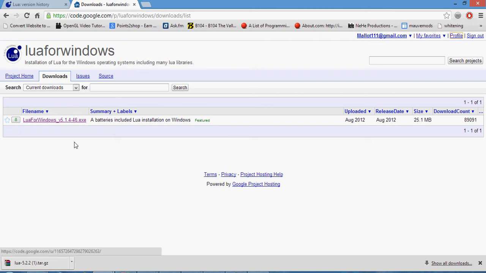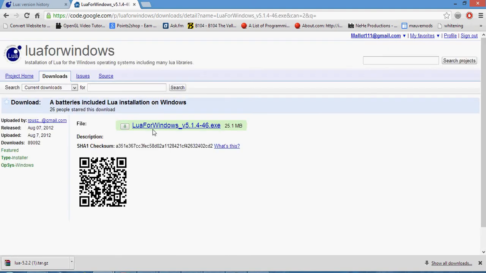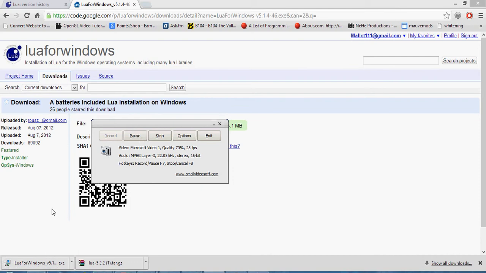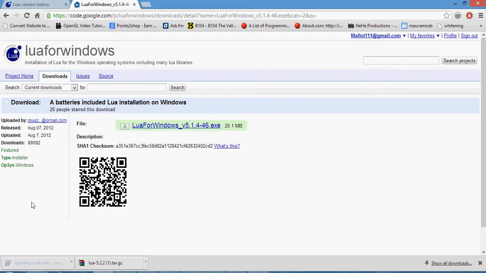Now finally, you want to click File right here. So you want to click this file. Then it downloads. So now you want to open up the file. Go through this stuff, so you want to click yes right here. Now the installation should open up.